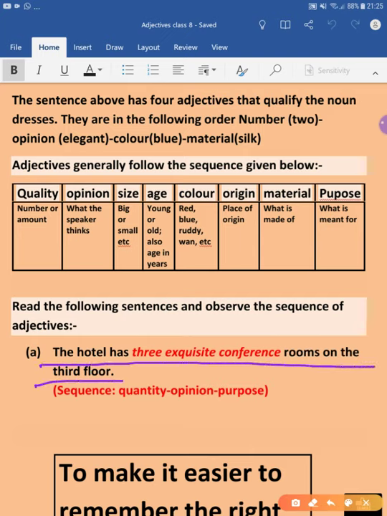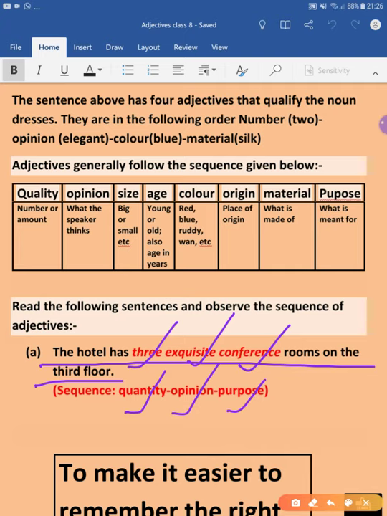Right, this is the sentence given here. Now, as you know, the sequence is first quantity, then opinion, and then purpose. Three is the number, that is the quantity. Exquisite is the opinion, and purpose, what is the purpose? That is the conference room.